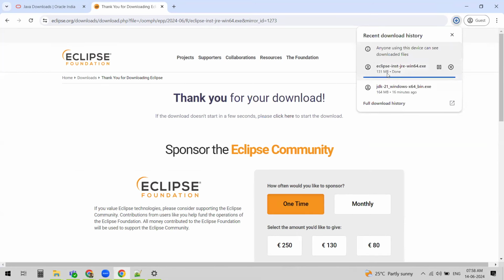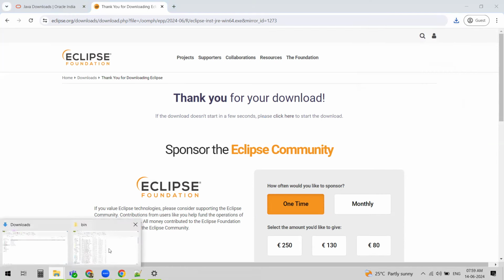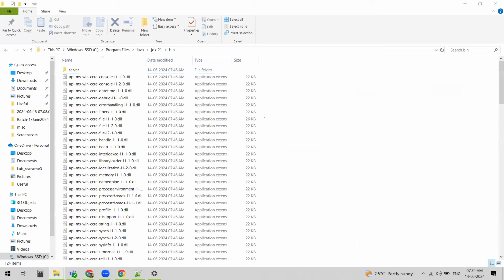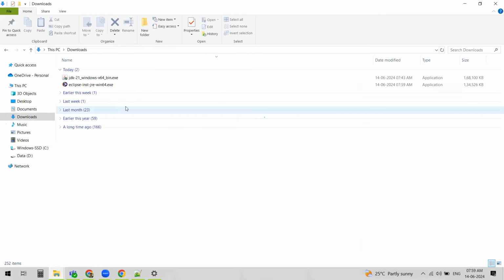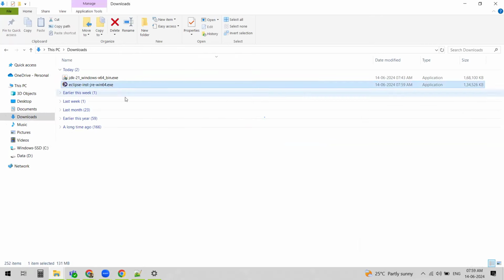It's around 130 MB and it is downloaded. You can see Eclipse installer JRE win64.exe is the file we just downloaded.